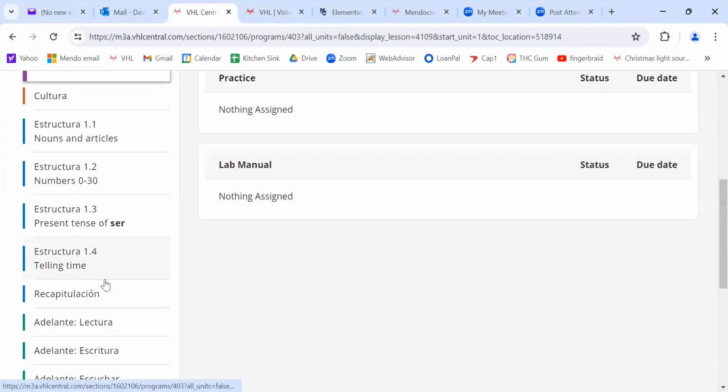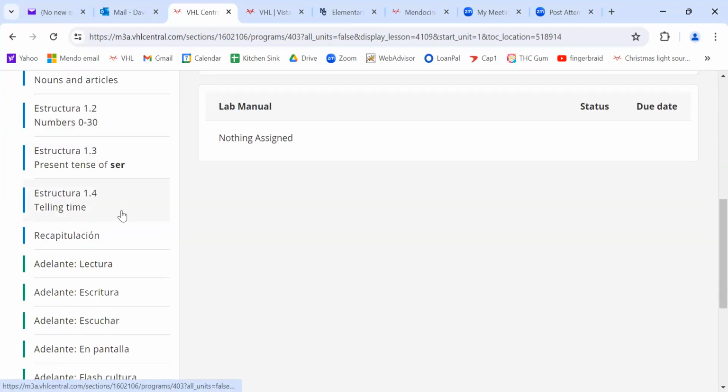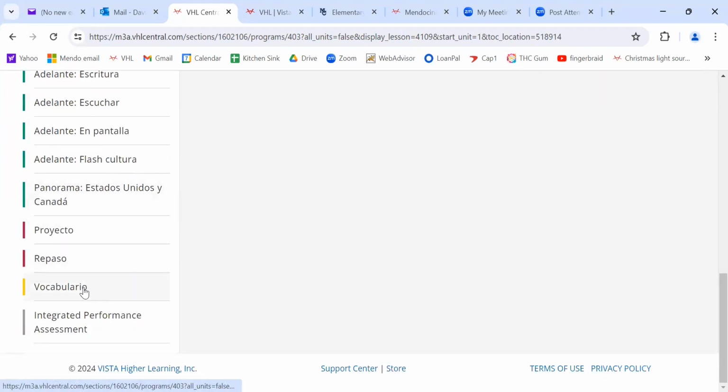So just go through these things, and these will come up on your dashboard. You don't have to access them this way. There's many different ways to do this. I did want to show you something really important. This is the only way I can access this today. This is a really critical tool for you.